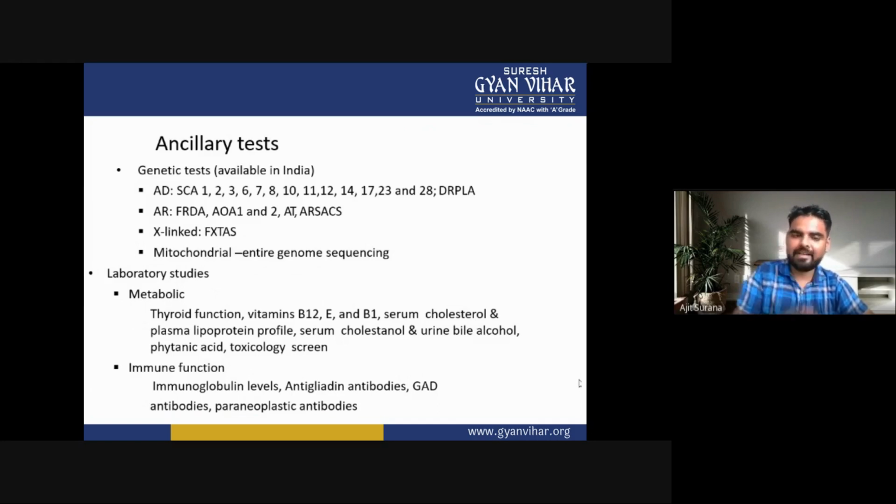So these are the ancillary tests. In ancillary tests, these are the genetic tests: X-linked, FXTAS, mitochondrial, where there is entire genome sequencing. Laboratory studies: there is metabolic or immune function. In metabolic, there is thyroid function, vitamin B12, E and B1, serum cholesterol and plasma lipoprotein profile, urine bile alcohol, phytanic acid, toxicology screen. In immune function, there is immunoglobulin levels, anti-gliadin antibodies, GAD antibodies, paraneoplastic antibodies.